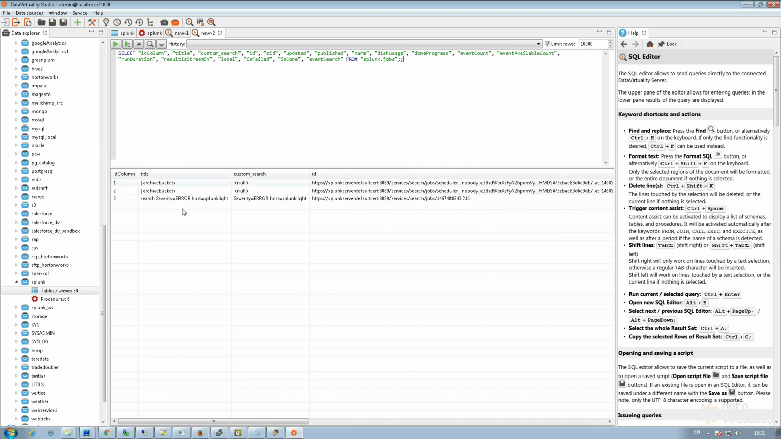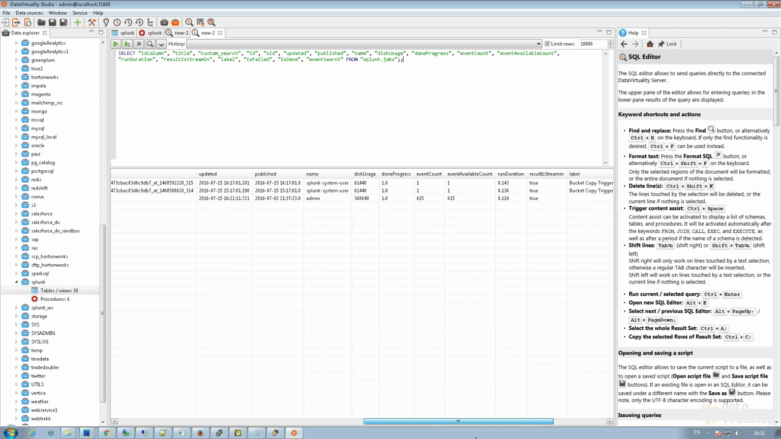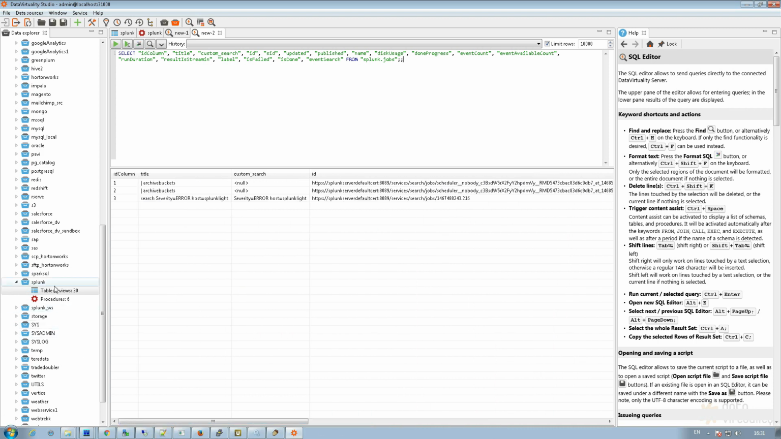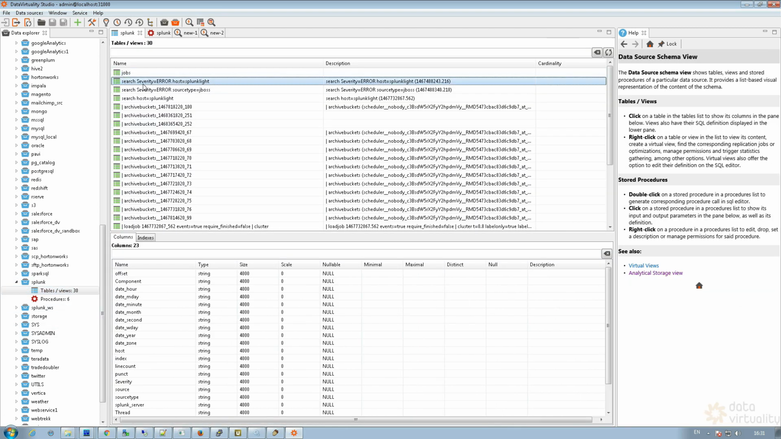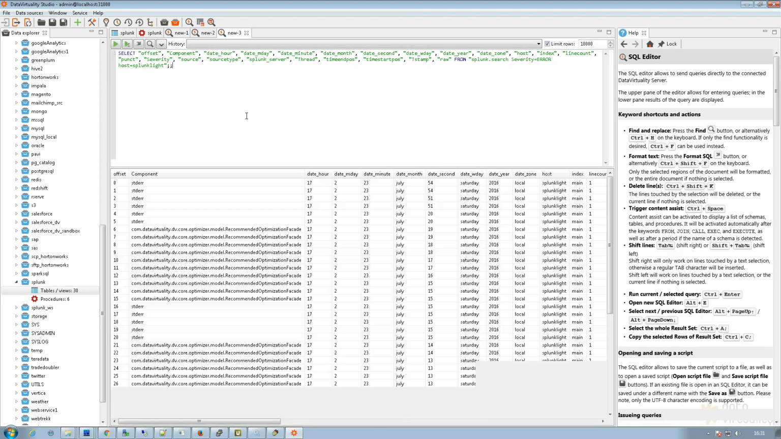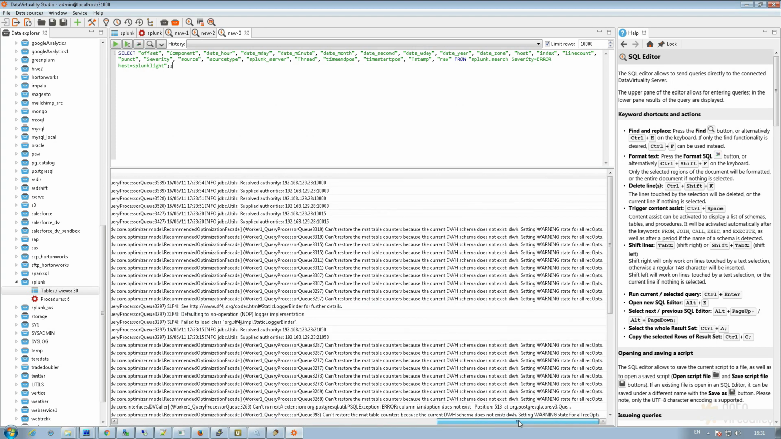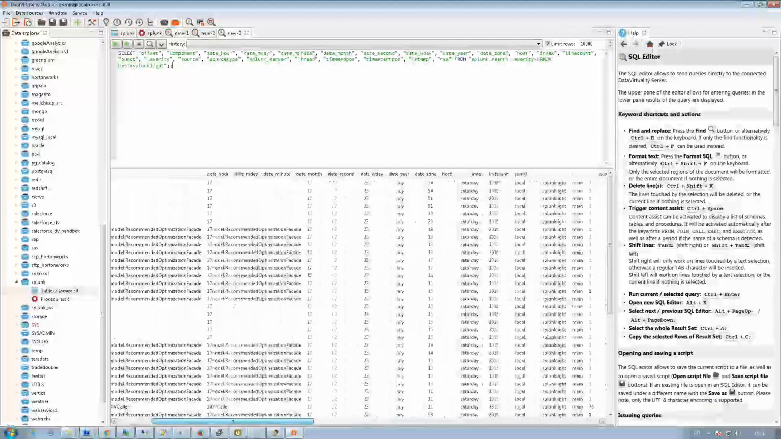So I can see all the 3 jobs that have been created. And another one would be the search for the severity of error on the host's Splunk Lite. And this is already coming back from the Splunk server as well, so I can review all the details,